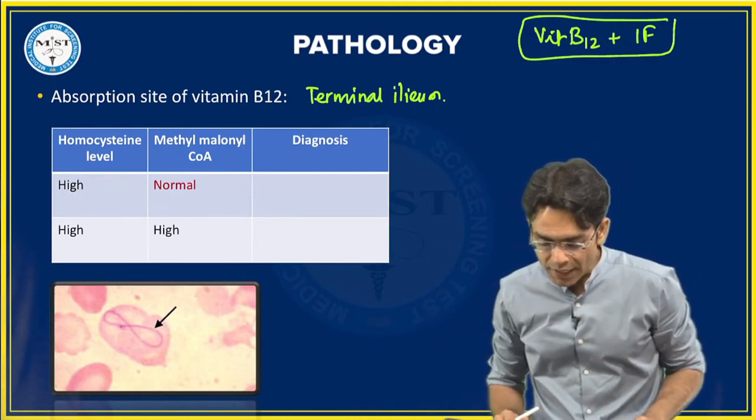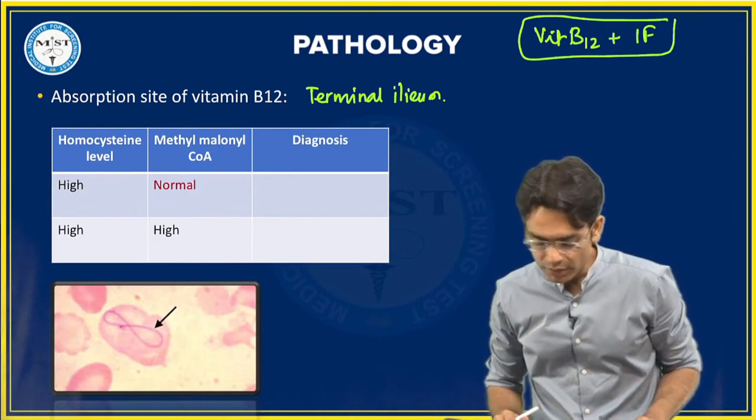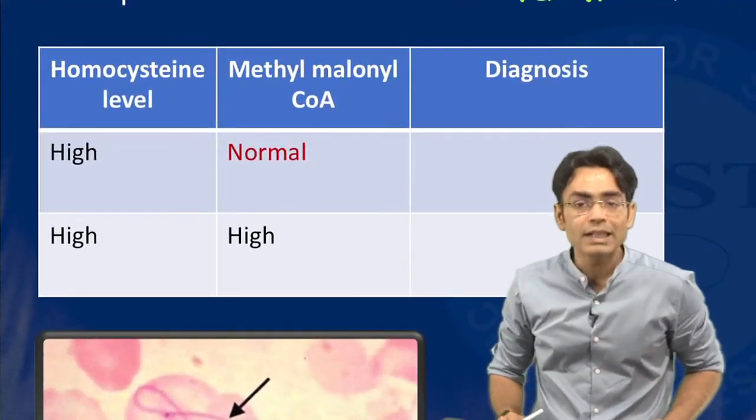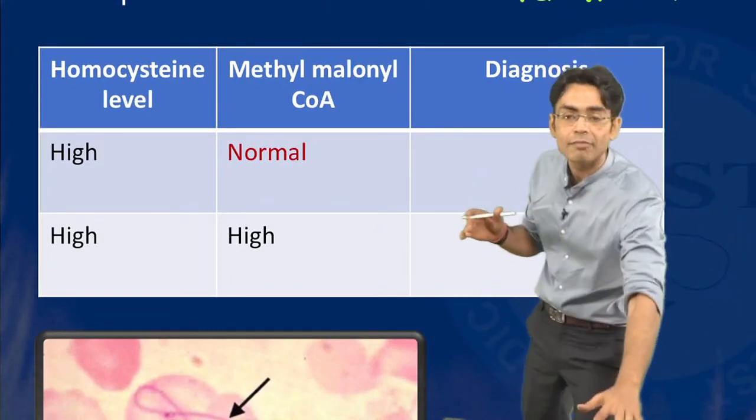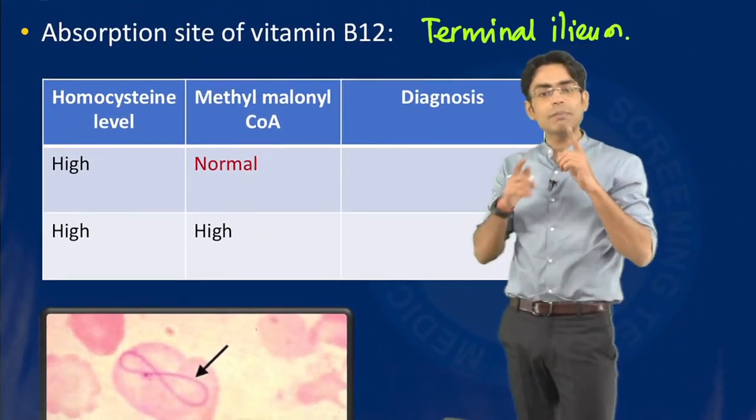Yes, happiness, iron in the duodenum. Very good. Let's do this one now. Let's talk about megaloblastic anemia, we have megaloblastic anemia due to vitamin B12 and B9 deficiency.